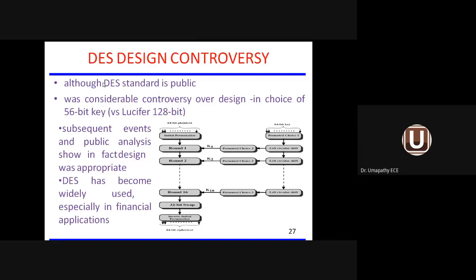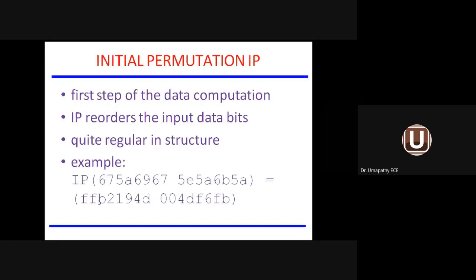So the data encryption standard is public. There was controversy over the design in the choice of 56-bit key. But there was one more block cipher algorithm called Lucifer, which is 128-bit. Number of bits in the data is 128-bit. This one is 56-bit. So what is the application of DES, especially in the finance industry? In finance application, DES algorithm is used. It is based upon the block cipher. So in the block cipher, we are using Feistel cipher structure for encryption as well as decryption.